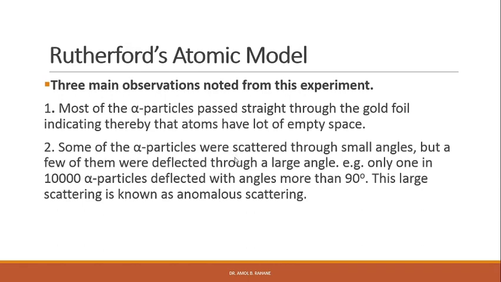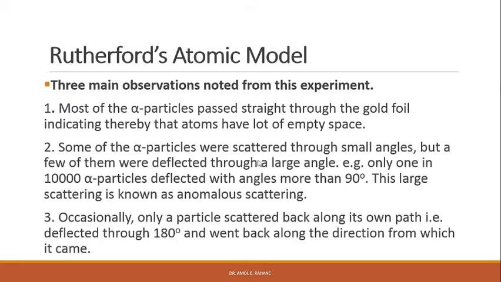Another observation was that some of the alpha particles were scattered through small angles, but a few of them were deflected through a large angle. Only 1 in 10,000 alpha particles deflected with angles more than 90 degrees. This large scattering is known as anomalous scattering, right?